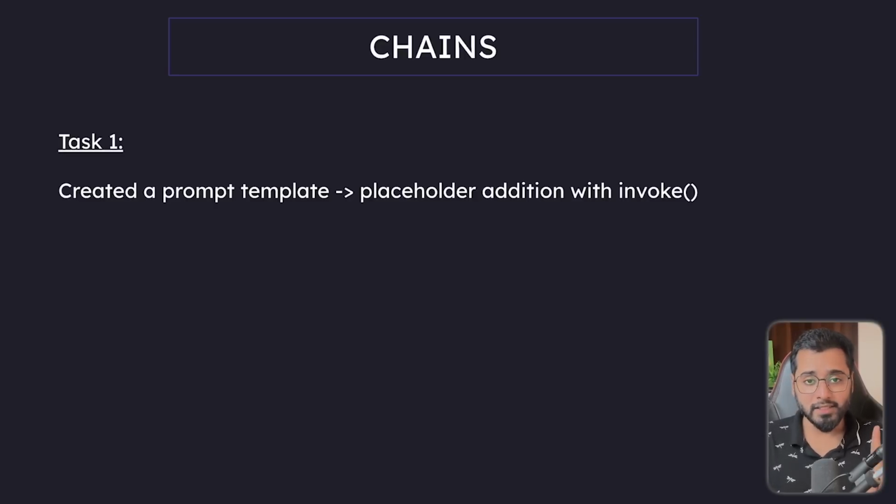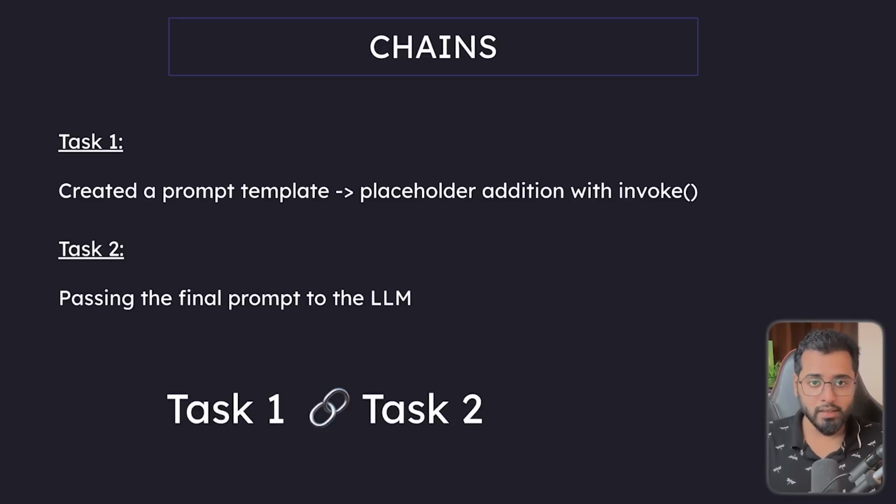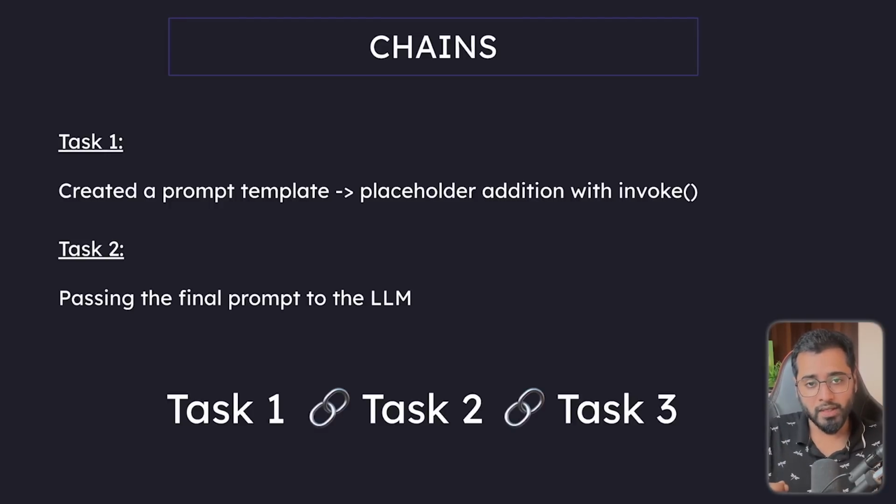So this can be considered as one task. Another task could be passing that prompt to the model and calling the invoke method on it again. We can chain the first task and the second task so that once the first task is done, the result of that is passed to the second task, and so on and so forth. You can think of a third task as well. From the second task, we're getting the response from the LLM. There might be a requirement in the product where you have to convert that particular response from the LLM into a specific language, let's say French. That could be a third task: sending that message to the LLM, saying, okay, convert this particular message into French and then send it to me.